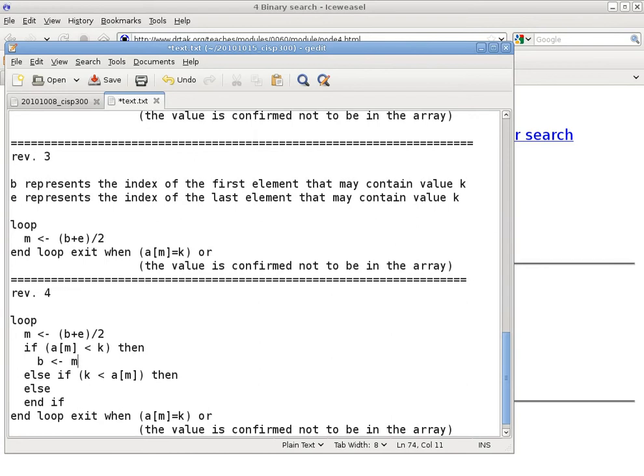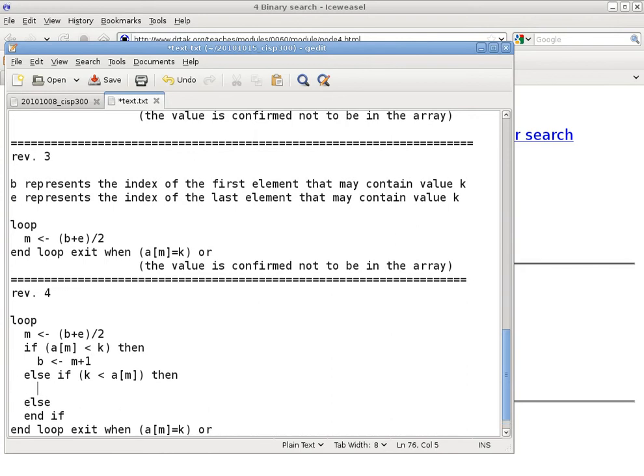So M plus 1, because the next one may contain the value that we are looking for, but this one we know for sure does not have the value that we are looking for. Middle. Okay. Yep. I thought you said B. That was B. Now, how about the other case? What happens when the element has a larger value than the key that I'm looking for?